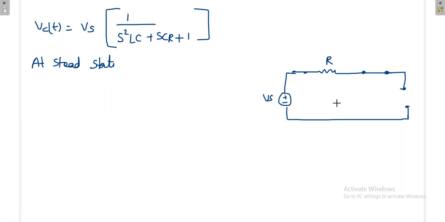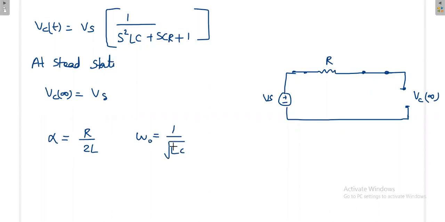So once the situation is like this, what is the voltage across the capacitor at steady state, VC infinity? Definitely the same voltage will appear, because once the capacitor is open, current is 0. So the source voltage will appear across the capacitor. So at steady state, VC infinity is equal to Vs. And in general, alpha value for a series circuit is R by 2L, and omega naught value is 1 by square root of LC.